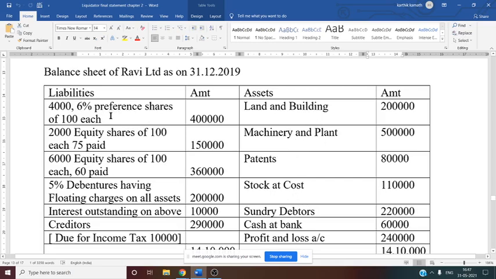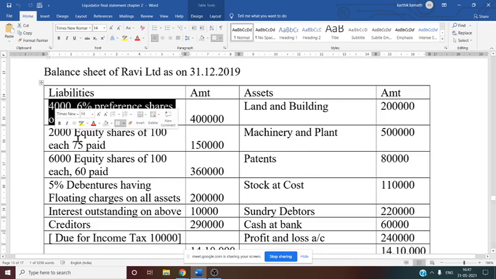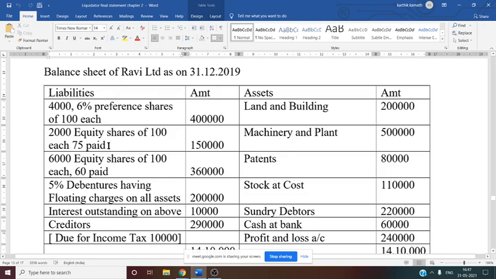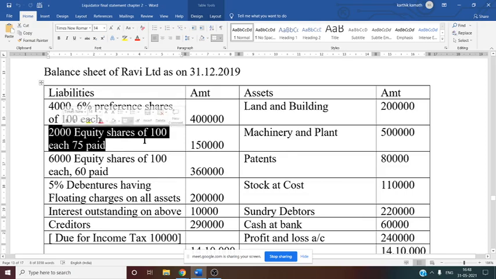Now the liability side. On the liability side, there is preference share, 4,000 6% preference shares of 100 each. Now this we have to check, whether they have a priority or no priority. If they have a priority, leave it as it is. If they don't have a priority, then we have to see the next information. See this now, 2,000 equity shares of 100 each, 75 paid. That means first we know it is a partly paid share. Why? Because face value is 100, paid is 75, 25 yet to be paid. So that is why it is a partly paid share.